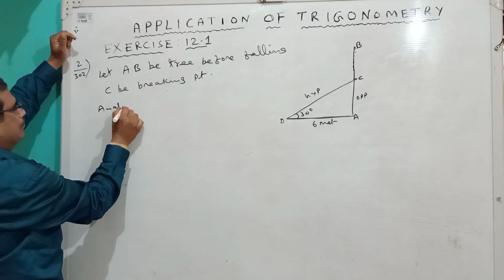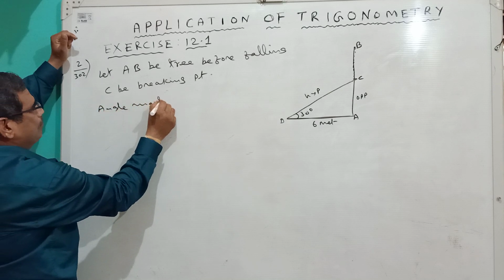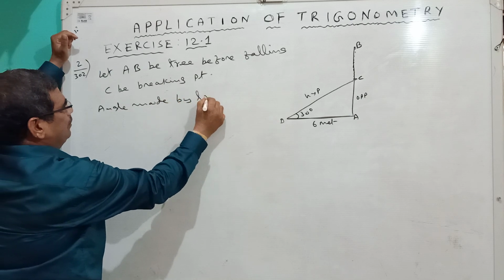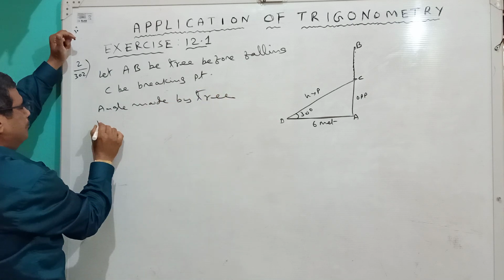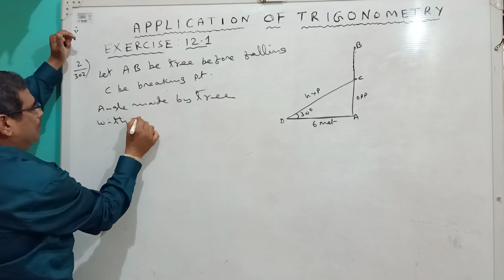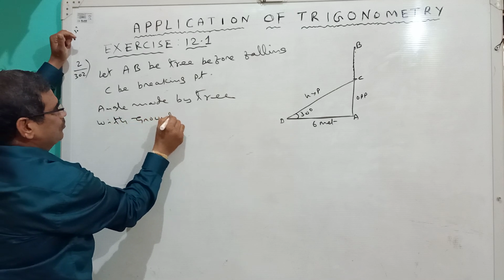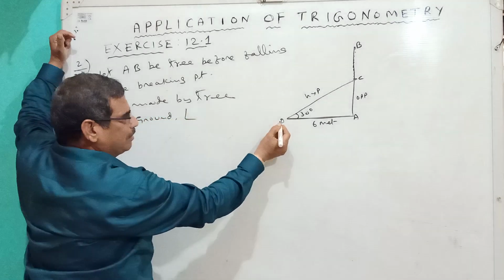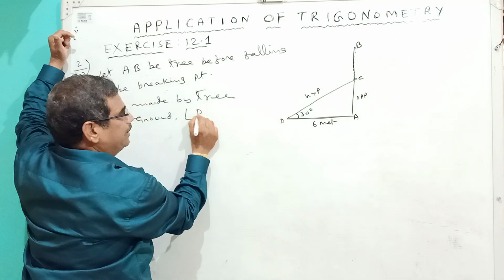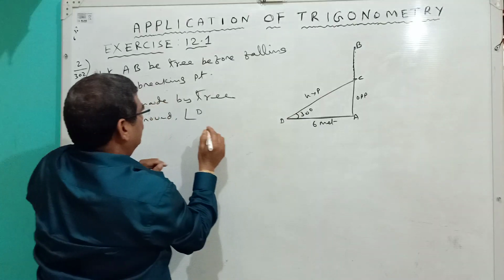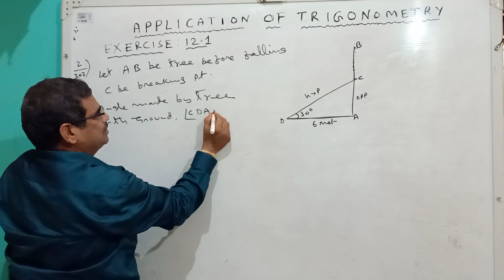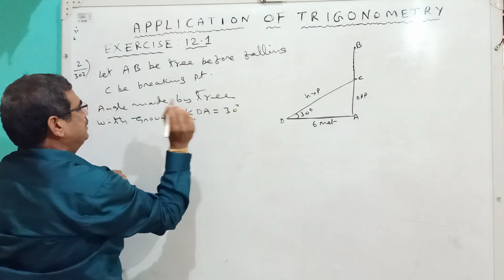Angle made by the tree with the ground, here the angle is made at D, so D should be in the middle. The remaining two sides we can write in any manner. Angle CDA is equal to 30 degrees.